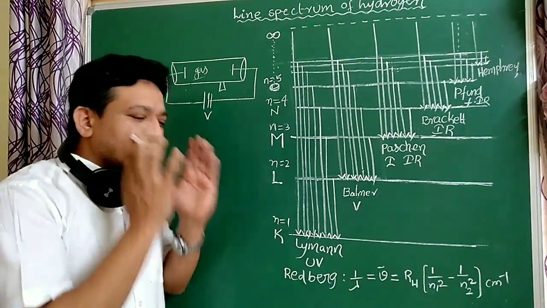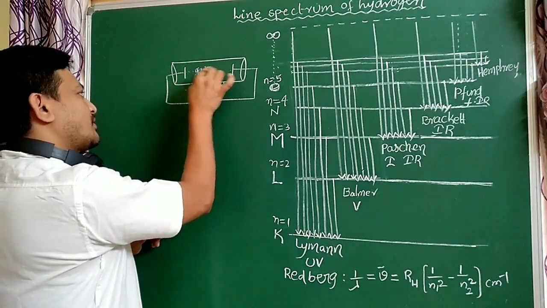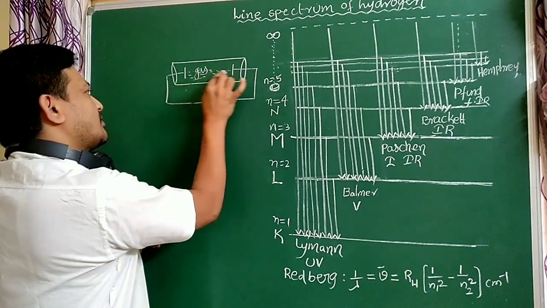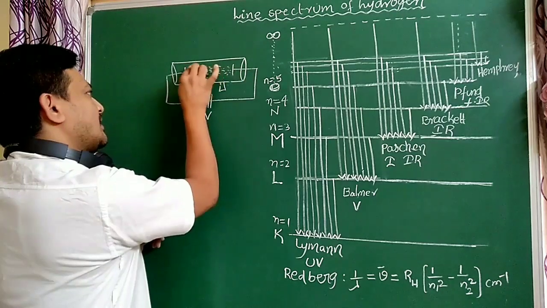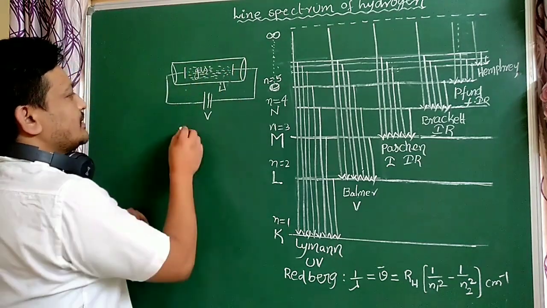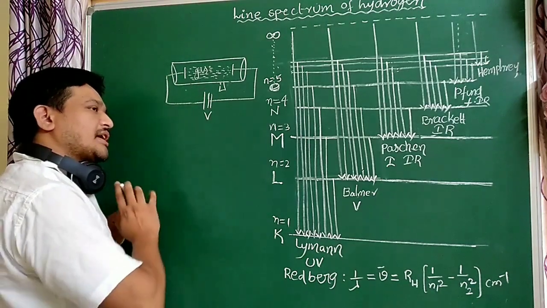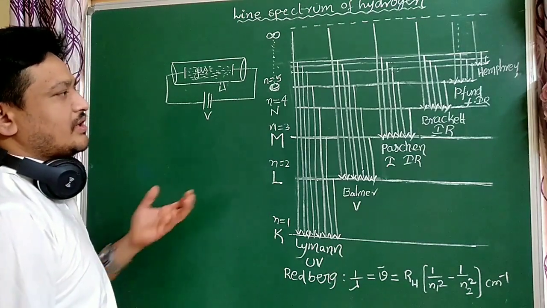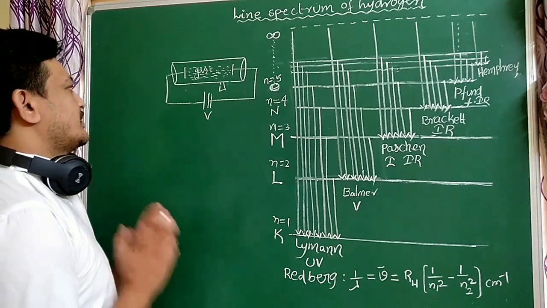Some charged particles are released from the cathode. Those charged particles move from cathode to anode. Those charged particles are called electrons. Other than electrons, the remaining particles are called anode rays. So these charged particles are called cathode rays or electrons. All cathode rays are electrons, but all anode rays are not electrons. You already know these points.